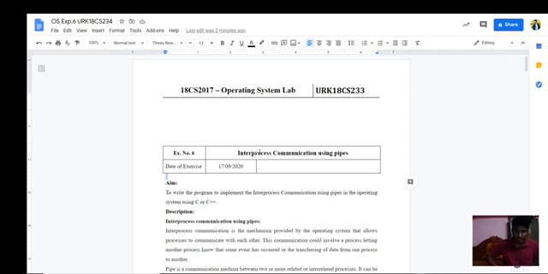Every file created will have a unique file descriptor. Suppose we are creating 10 files; for every file there is a different file descriptor. If the file descriptor is equal to -1, the file was not created successfully. If the file descriptor is greater than 0, the file was created successfully.